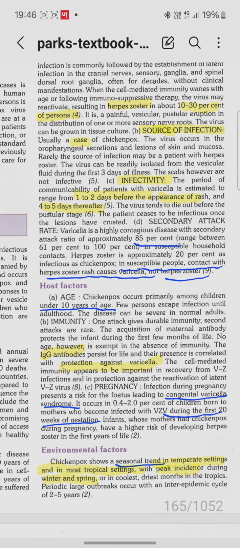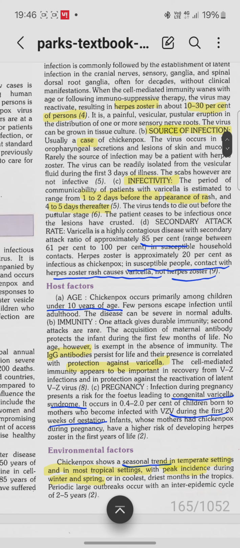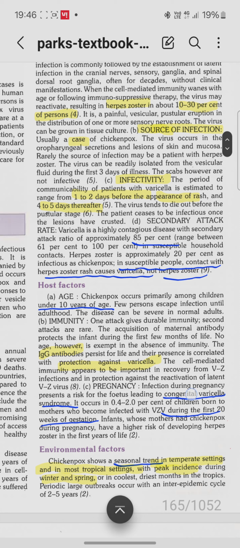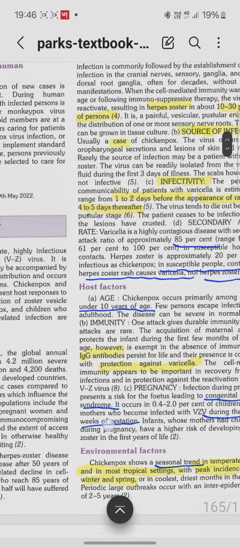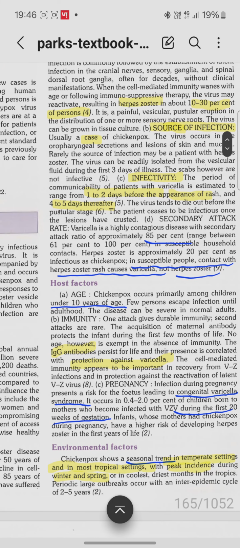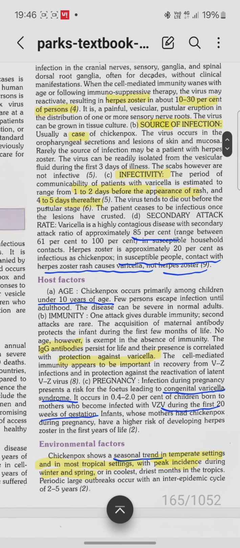In pregnancy there is a risk of congenital varicella syndrome. Infection during pregnancy will present a risk for the fetus, leading to congenital varicella syndrome. This occurs in a very small percentage of children born to mothers who become infected, and note this, that is during the first 20 weeks of gestation. Infants whose mothers had chickenpox during pregnancy have a higher risk of developing what else? Herpes zoster in the first years of life.